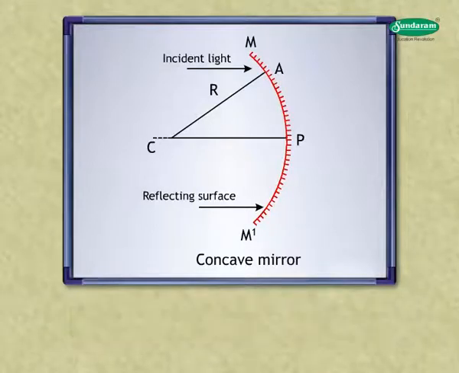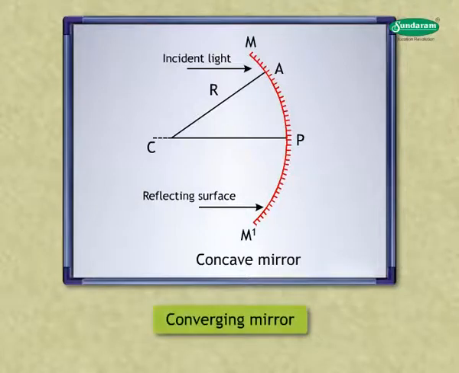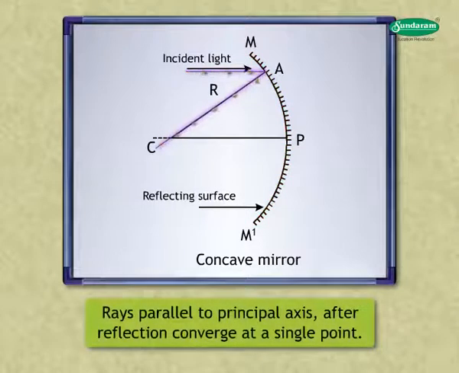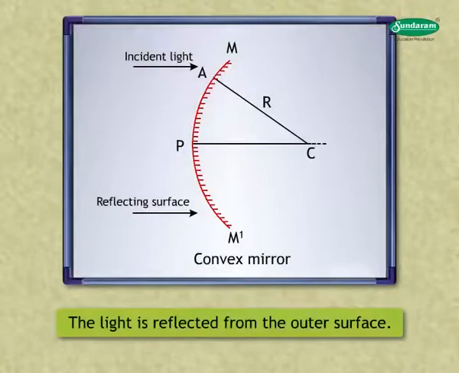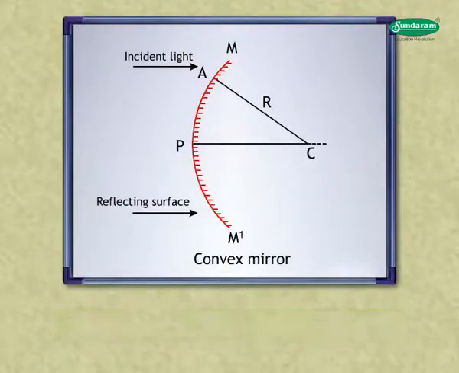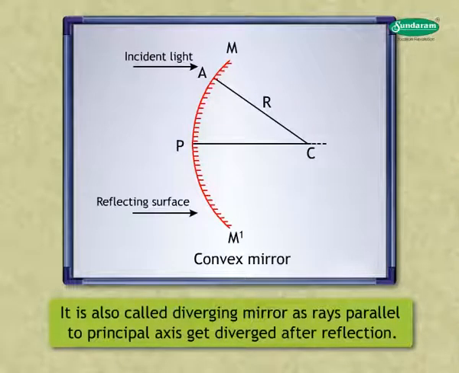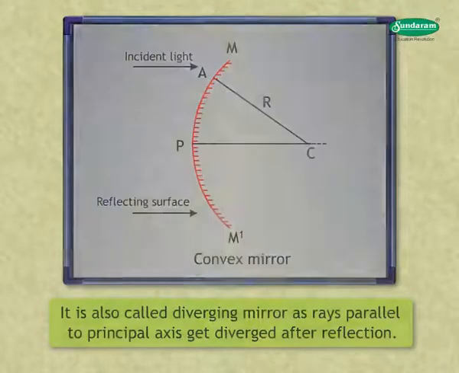It is also called as converging mirror, as rays parallel to the principal axis after reflection converge at a single point. If the outer side or convex side of the spherical surface is polished, it is a convex mirror. The light is reflected from the outer surface. It is also called diverging mirror, as rays parallel to the principal axis get diverged after reflection.